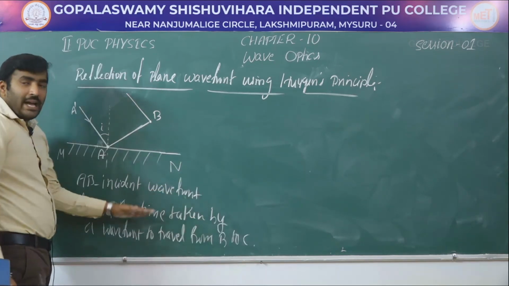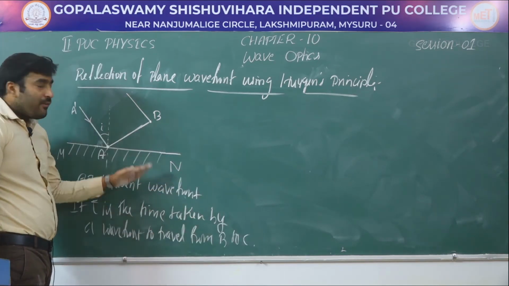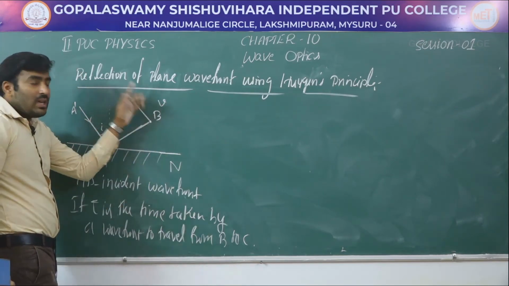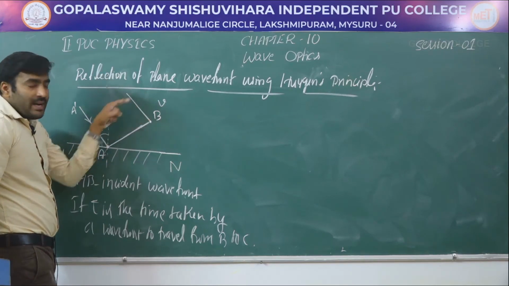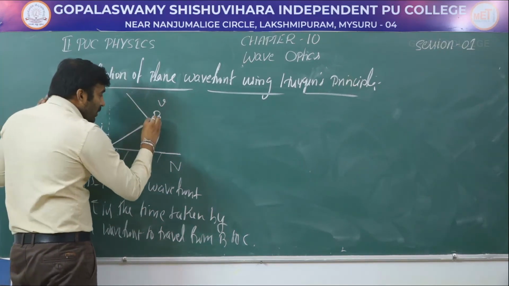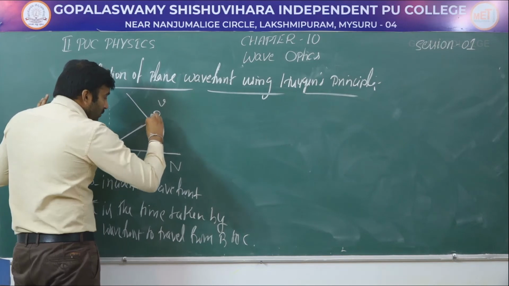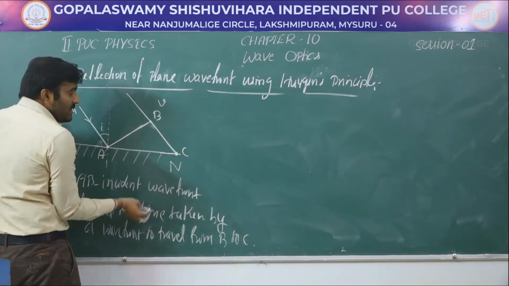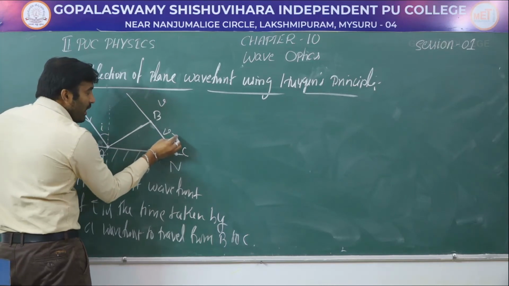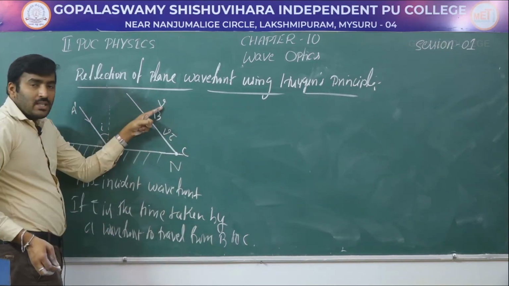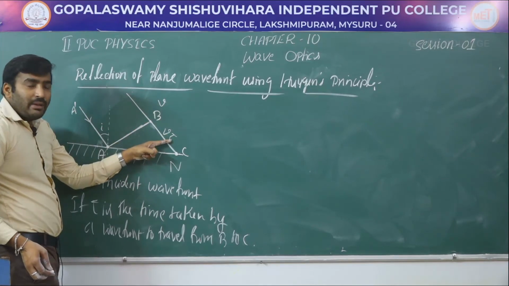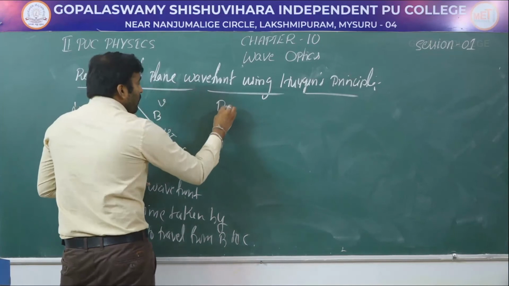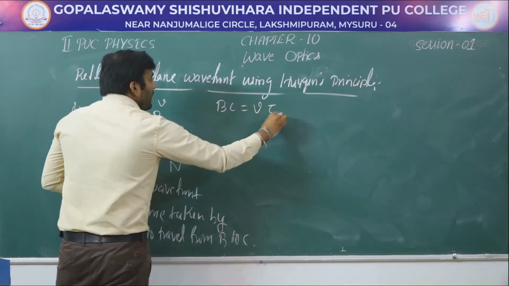So if tau is the time taken by the wavefront to travel from B to C with a speed of V, so speed of the wave is V in this medium. Let us say that the incident wavefront is traveling from B to C here, and this distance BC is written as V into tau, correct? V is the speed of the wave and tau is the time taken to reach from B to C. Therefore, BC will be equal to V into tau.